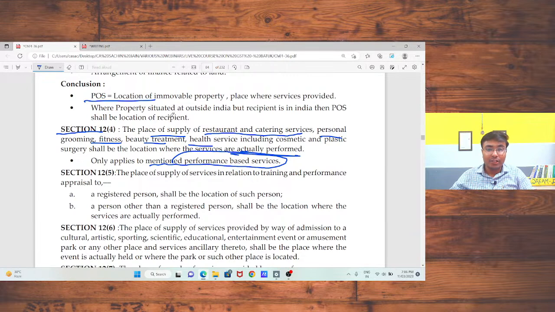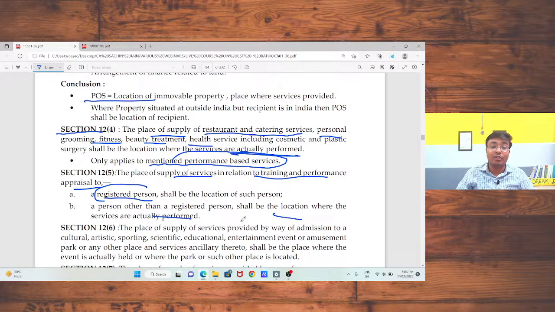Now, place of supply of service in relation to training and performance services. If someone is going to provide any training and appraisal services, in that case, if you as a recipient of service are a registered person, the place of supply will be the address of the registered person. If you are not registered, the place of supply is the location where the services are actually performed.